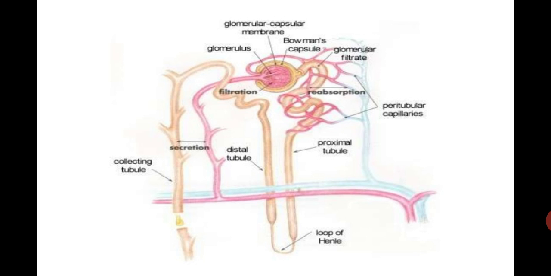So this is the main step of the urine formation process, and this is the main function of the nephron. When the nephrons are not working, in the case of any renal damage or renal failure, this process called filtration is mainly disturbed. This is the main process of urine formation which is called filtration. If the kidney and its nephrons are working normally, then the filtration is occurring at its efficient rate.